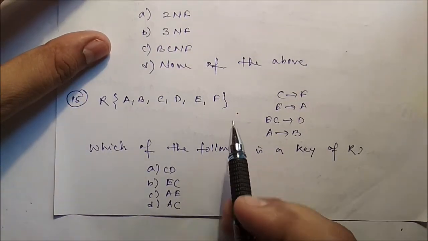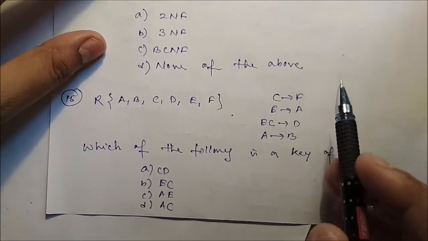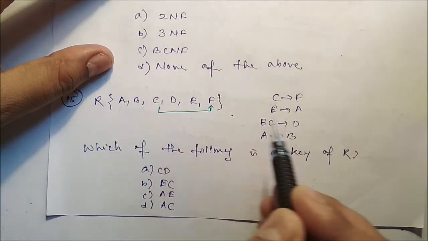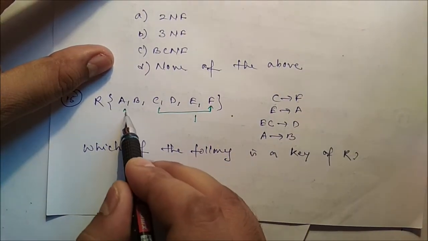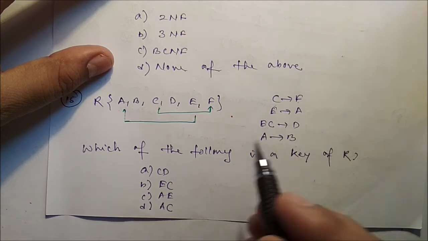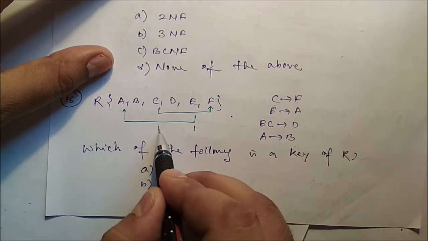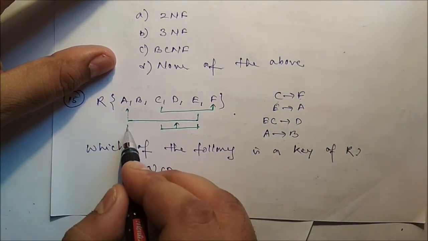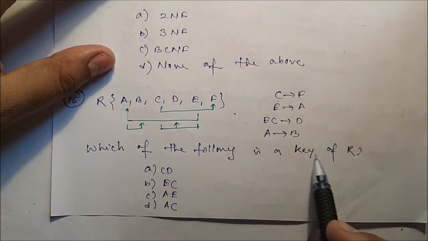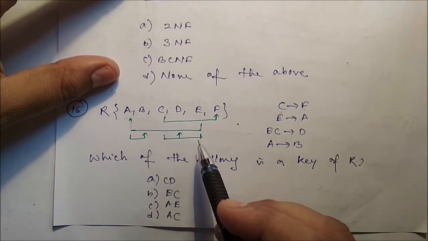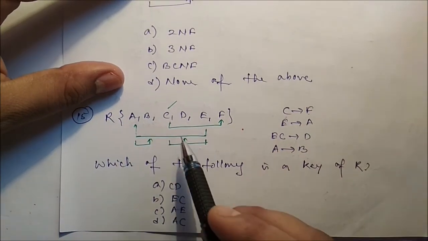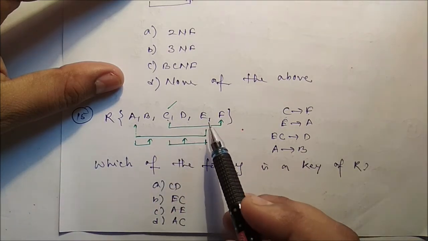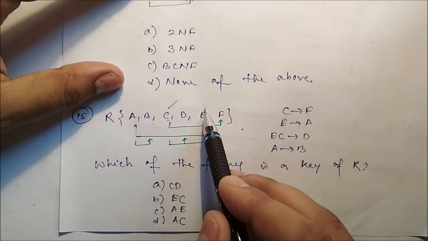Next, the attributes are A, B, C, D, E, F. The dependencies are C to F, then E to A, then EC to D, and E to P, A to B. So which of the following is a key? So you can say C must be there, because there are no entering edges to C, as well as no entering edges to E.